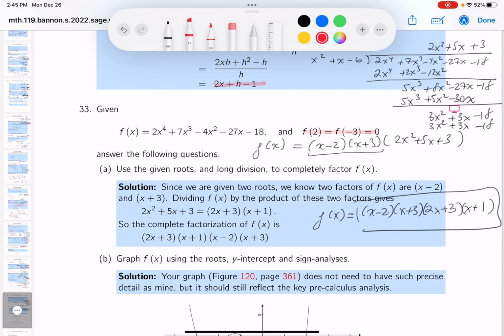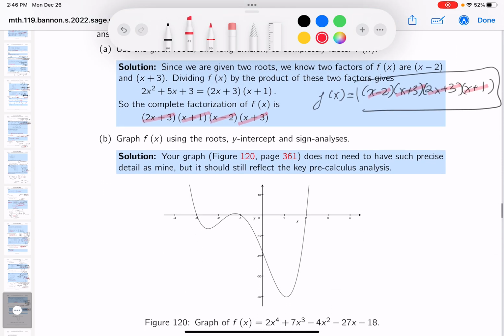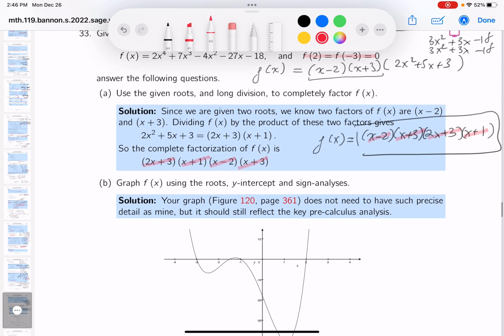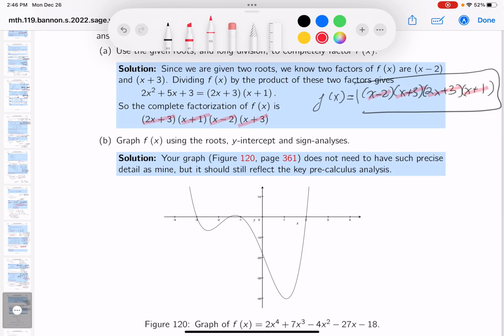Let me get my red pen out and see how we did. 2x plus 3. Yep. x plus 1. Yep. x minus 2. Yep. x plus 3. Yes. The next thing he says is graph it using sign analysis. We've been doing this for some time, by the way, and I want to point out it should be relatively simple to do at this point. Looking at the original problem, the y-intercept would be minus 18. That's right there. And I got a bunch of roots. One root I have is 2.